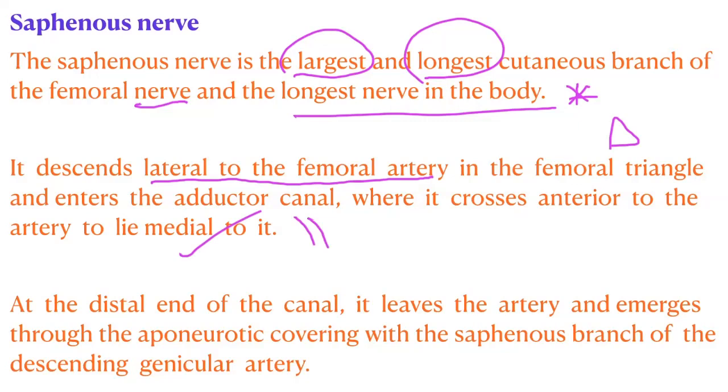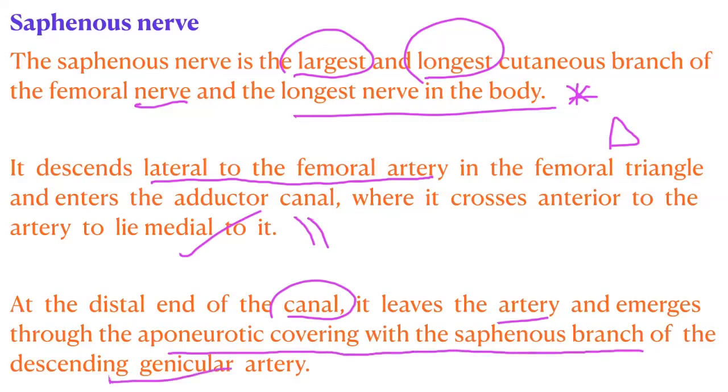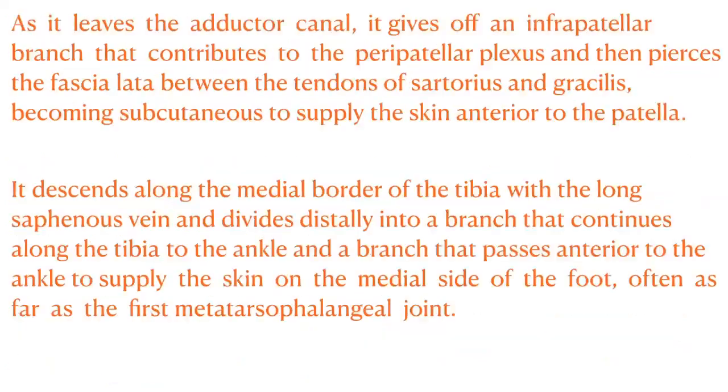And in the adductor canal we have the nerve to vastus medialis, artery, and saphenous nerve, right. At the distal end of the canal, it leaves the artery and emerges through the aponeurotic covering of the saphenous branch of the descending genicular artery.